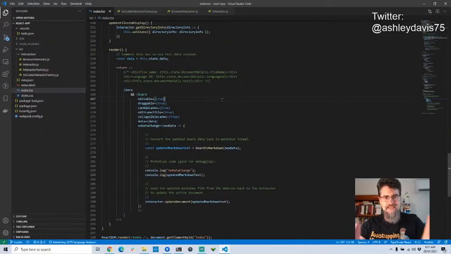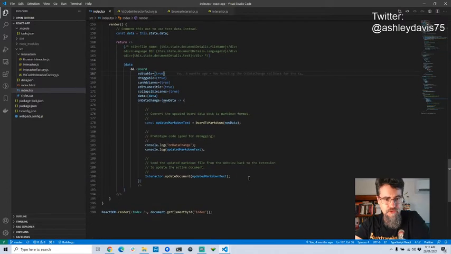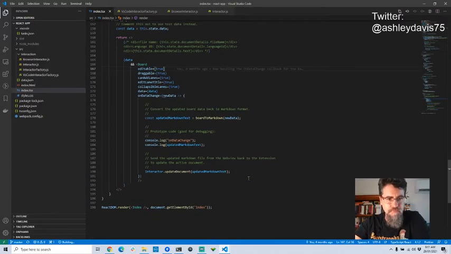Just makes sense to keep them separate, and you can do Control-Shift-B to build it. So that's going to actually build it in Visual Studio Code here. It'll show me any errors that pop up down there, but I'm not really that interested in that at the moment. So I've got what I've got here.